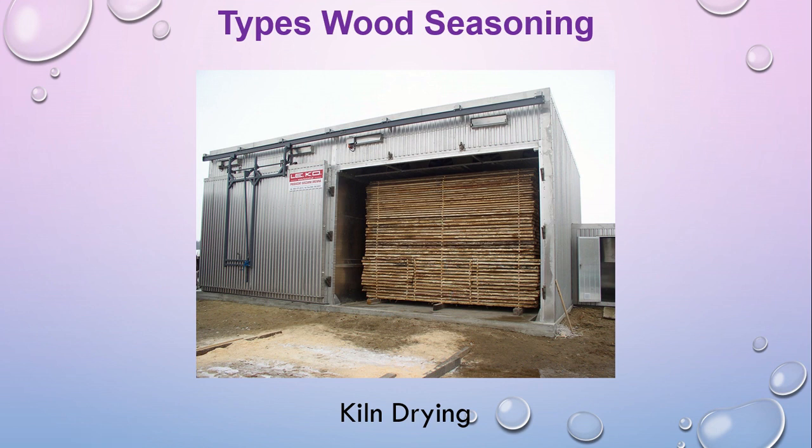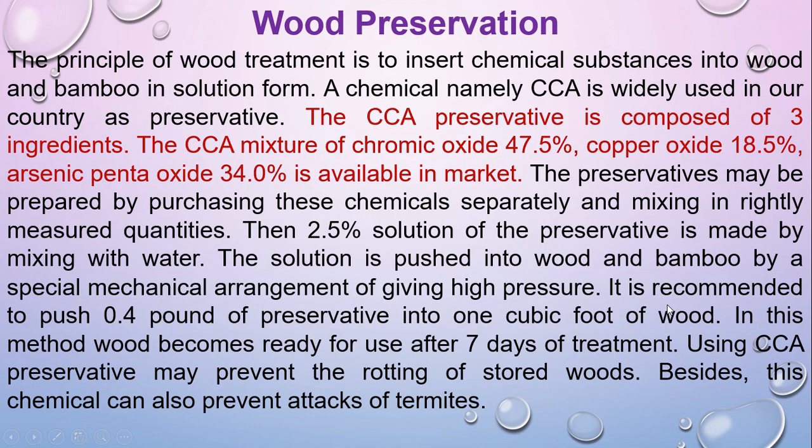This is open for your observation. Then immediately after inserting the water vapor, apply the heat as well, and this is called the kiln drying process.